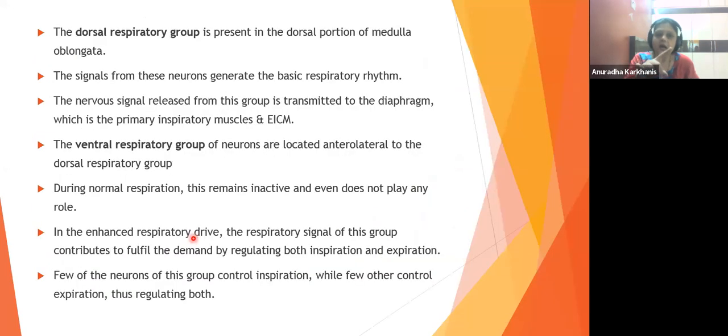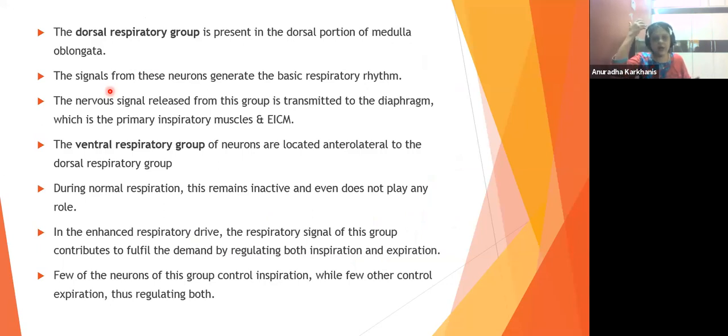Correct? The signals now. This is very important because this is how the mechanism is going to actually function. Control कैसे होता है वो देखना है ना इसीलिए. The signals from the DRG generate the basic respiratory rhythm. Basic respiratory rhythm क्या होता है? What do you mean by that? A basic respiratory rhythm. See, the nervous signal released from the DRG is transmitted to the diaphragm.